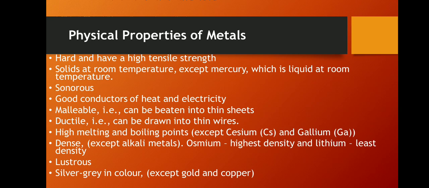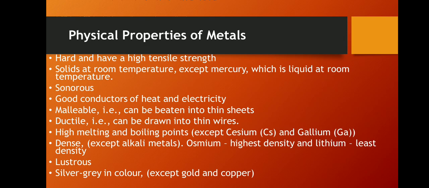Iron, zinc, copper, tin are all examples of it. Except mercury, which is a metal that exists in liquid form at room temperature. Metals generally have high tensile strength and are hard, but sodium and potassium are very soft metals that can be cut very easily with a knife.